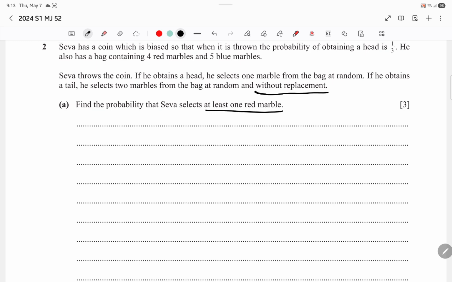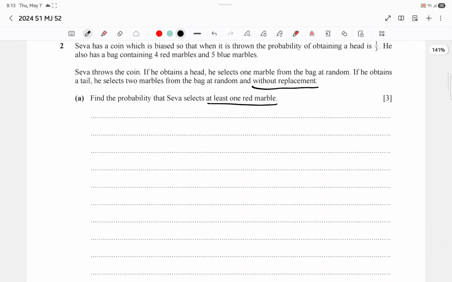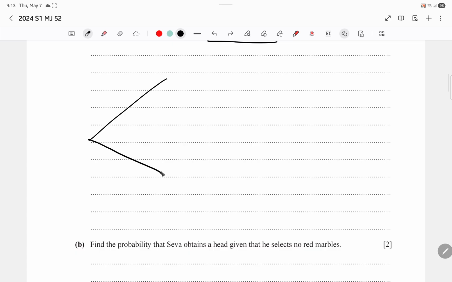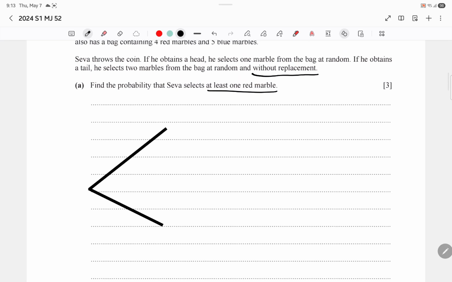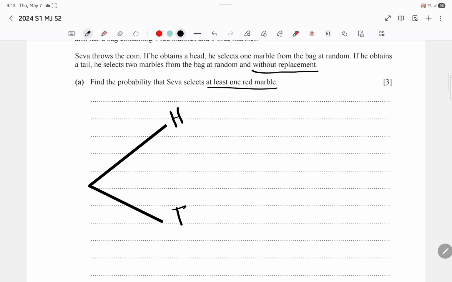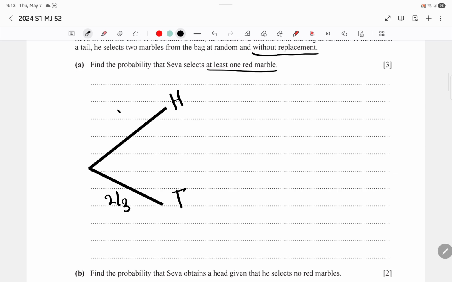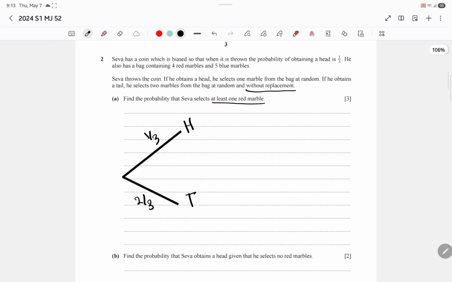It's better to make a tree diagram for this. So what are the possibilities? The first possibility is that he obtains a head or he obtains a tail. Since it's biased, the probability of tail is 2/3 and the probability of head is 1/3.